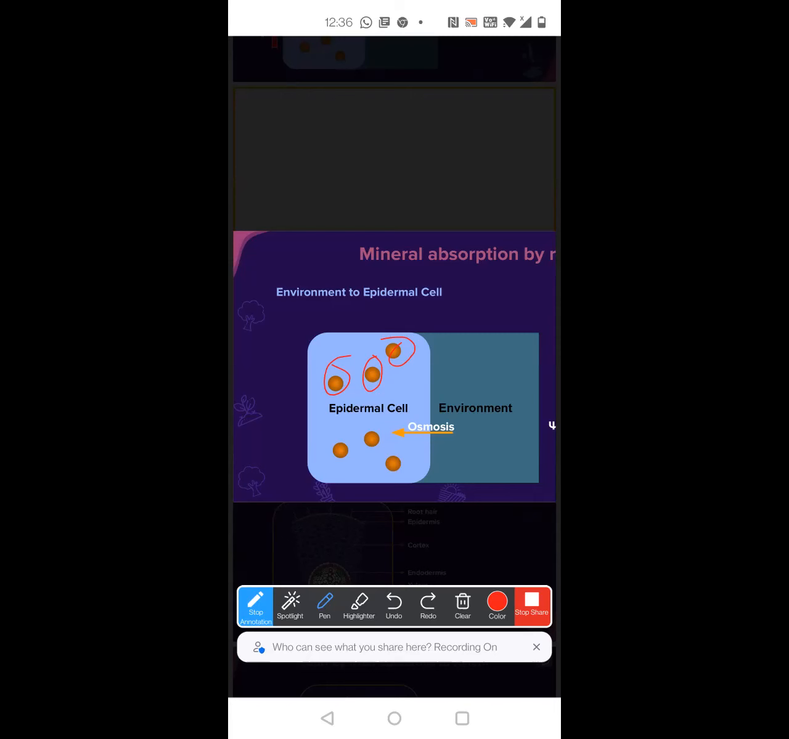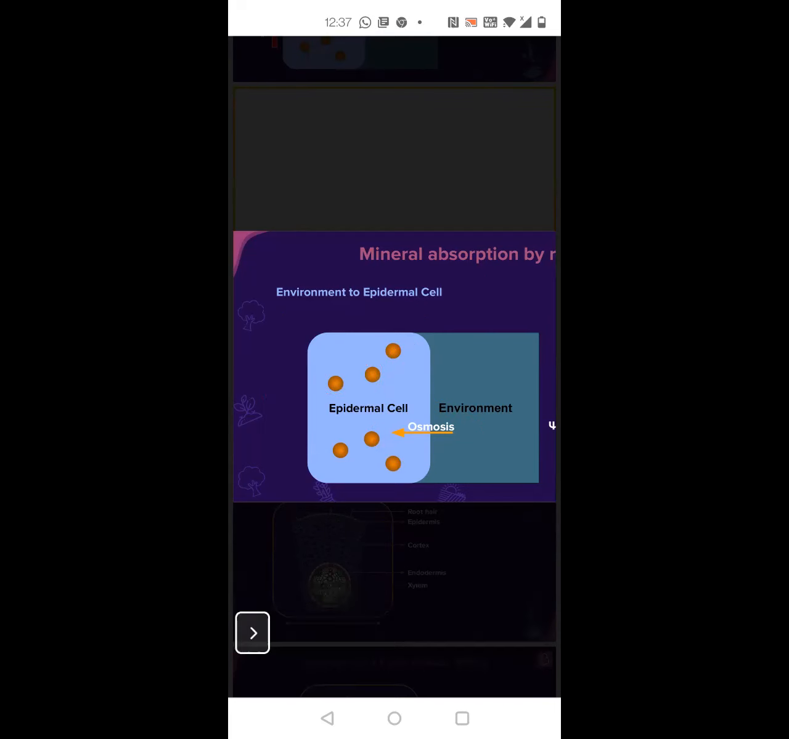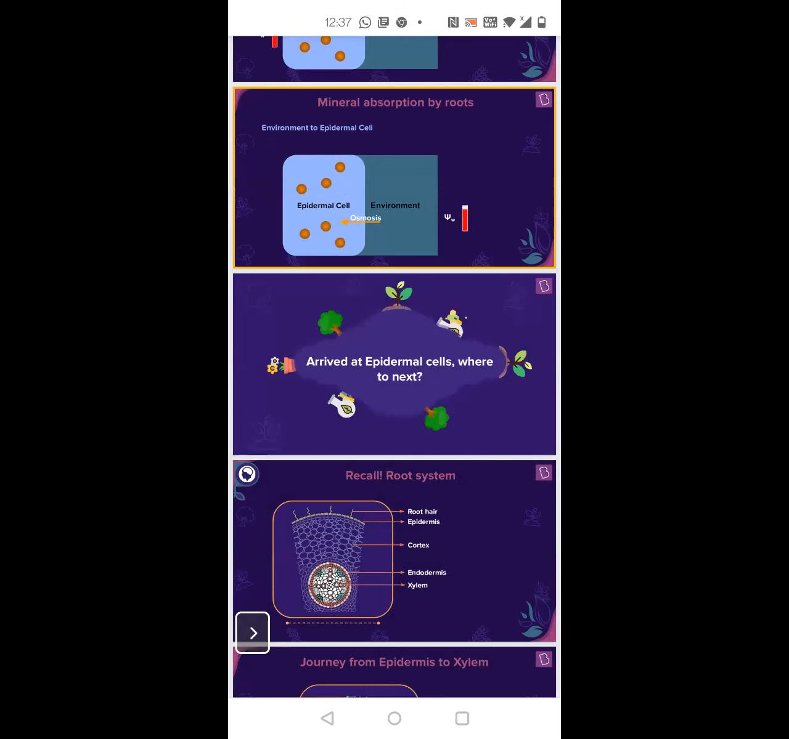So how will the water flow? From environment to epidermal or epidermal to environment? Environment to epidermal cell. Exactly. And that process will be called osmosis. So once all the minerals are transported, because of the water potential difference, here the water potential will be high, here the water potential will be low. So the water will start diffusing into the epidermal cell. So this is how the water enters into the epidermal cells from the soil. Did you get the logic?